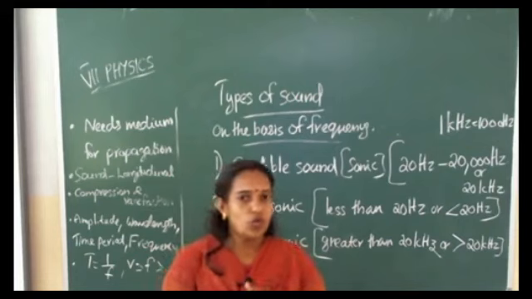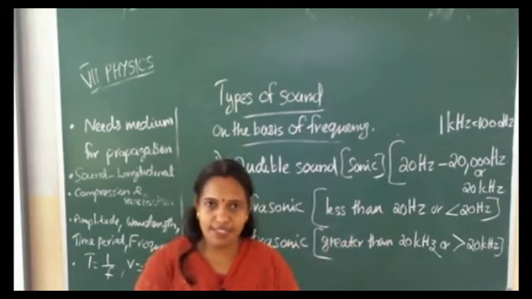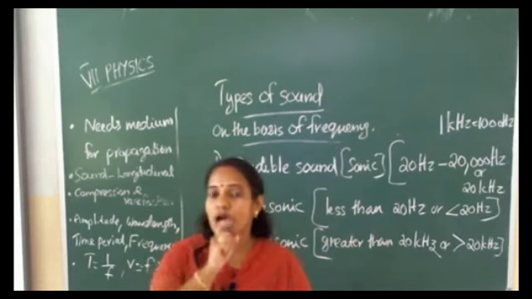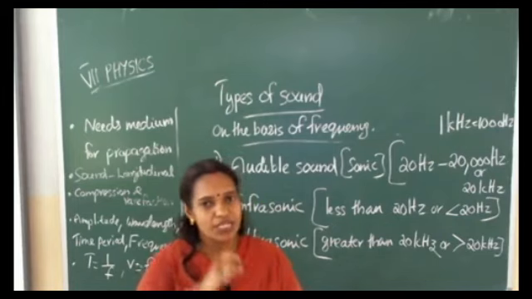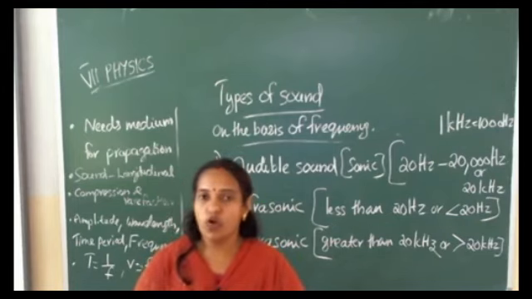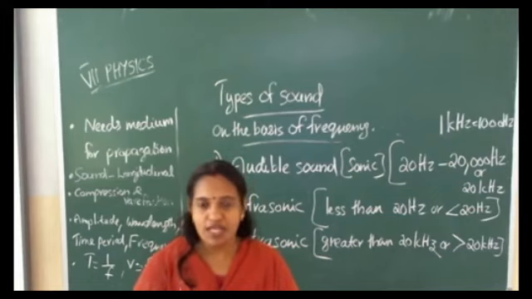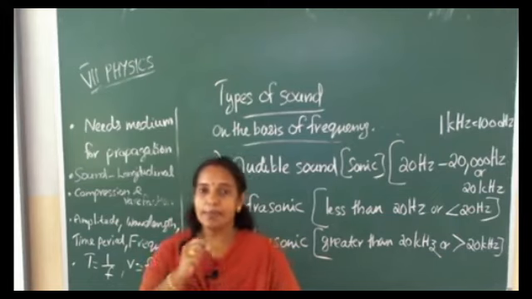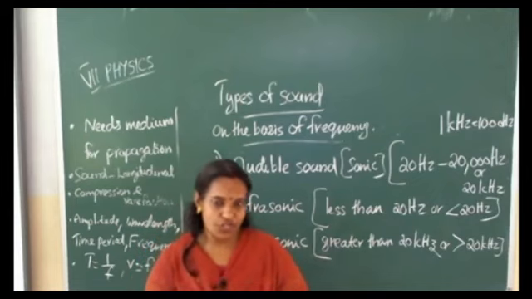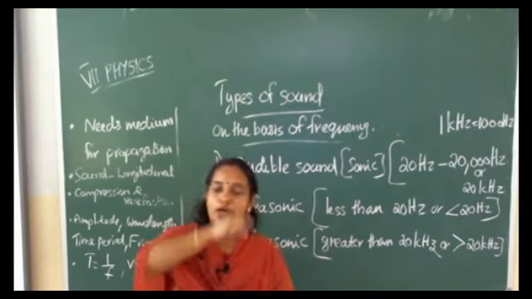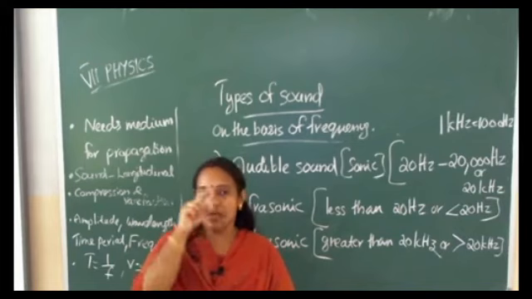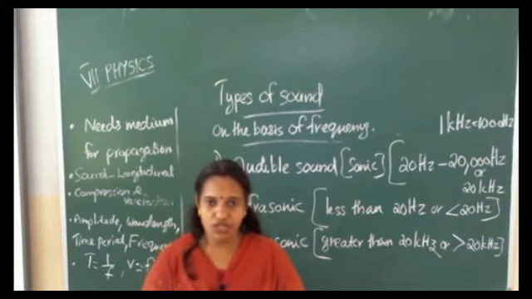So what all things did we study in today's class? How sound is propagating. Sound propagates in the form of waves, especially longitudinal waves. Also, sound needs a medium for propagation. Longitudinal wave propagates in the form of compressions and rarefactions.